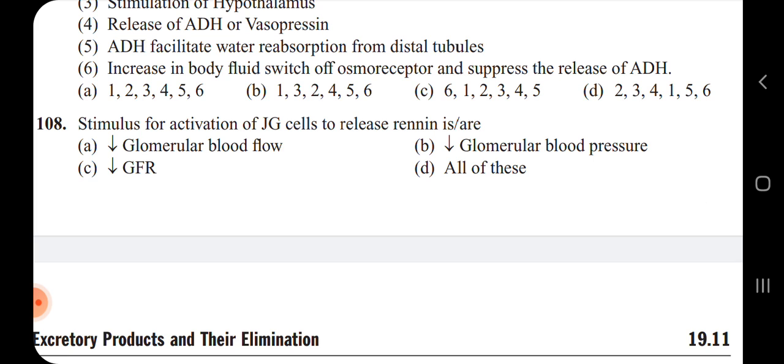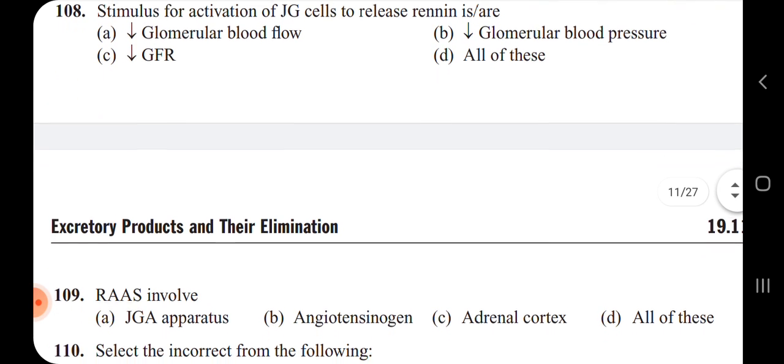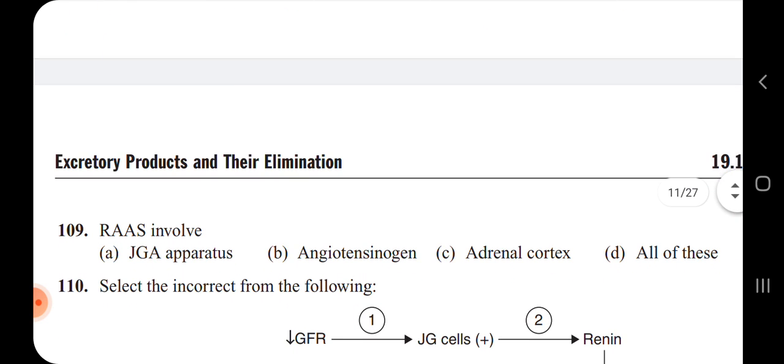What is given in A, B and C is with respect to the decrease, but if it increases also, the juxtaglomerular cells release the renin. Hence all of this is the answer.